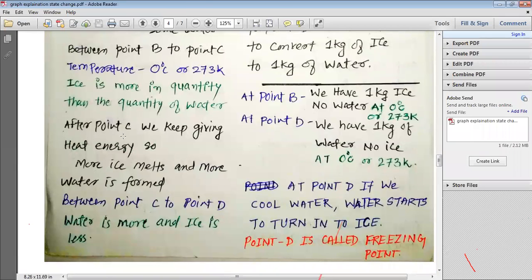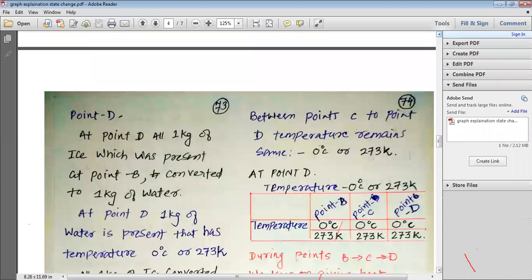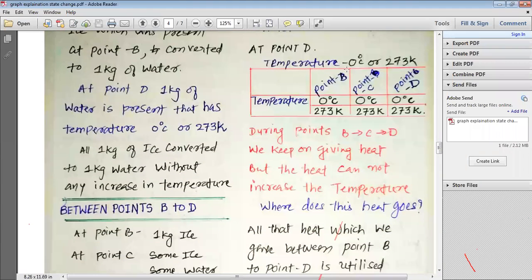Now after point C, we keep giving heat energy, so more ice melts and more water is formed. Between point C to point D, water is more and ice is less. Between point C to point D, the temperature remains the same, that is 0 degree centigrade or 273 Kelvin. So at point D, my dear students, the temperature is 0 degree centigrade or 273. This is how we are repeating that at point B we have temperature 0 degree centigrade or 273.